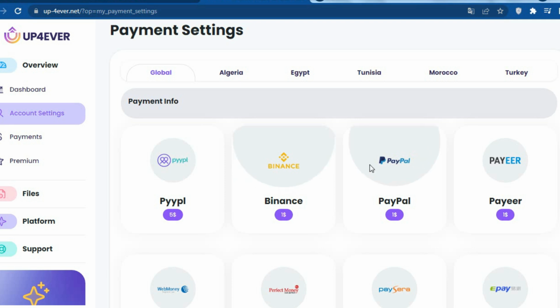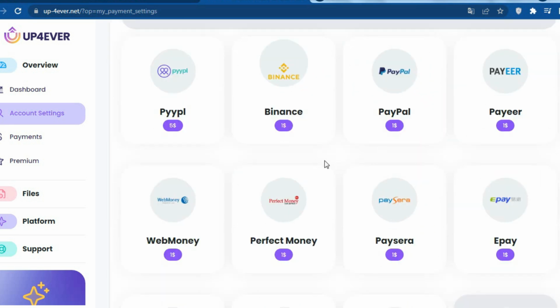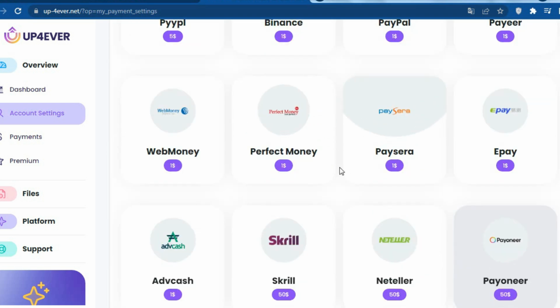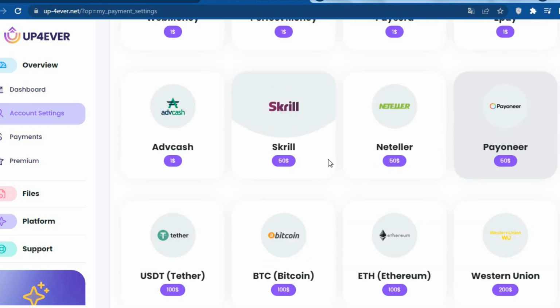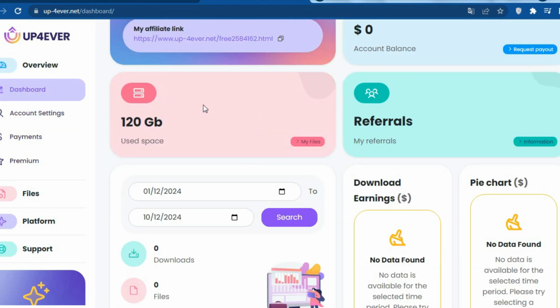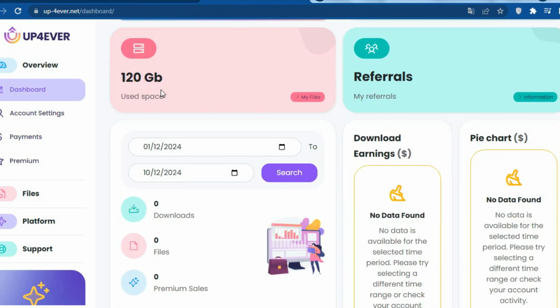One fantastic aspect of this site is the variety of payment methods. No matter where you live, you can withdraw your earnings using options like PayPal, Skrill, Neteller, Payoneer, Bitcoin, Ethereum, and many others. And guess what? You don't need a paid subscription to earn money. The free plan works perfectly fine.